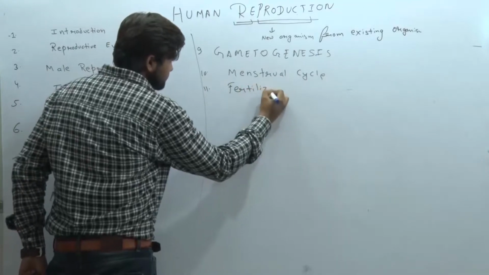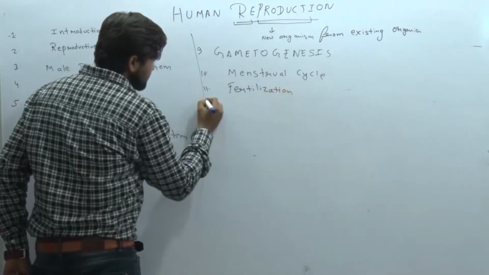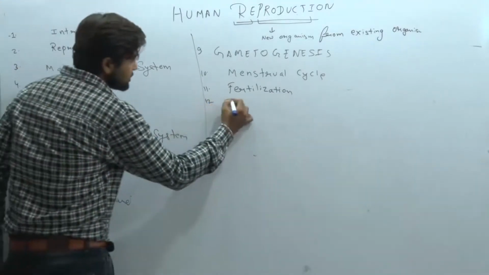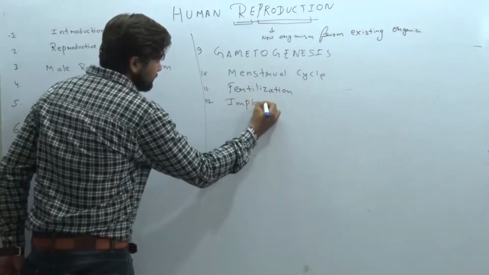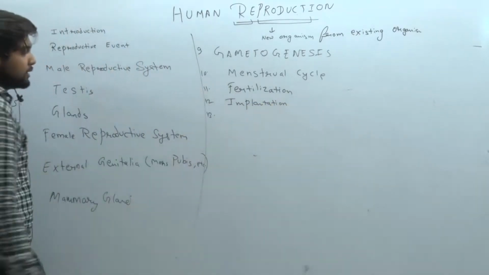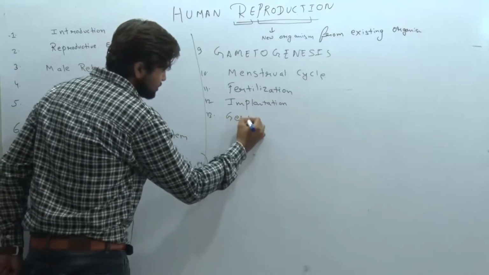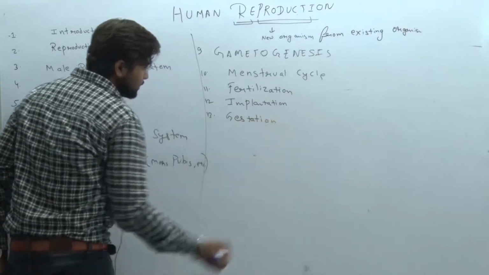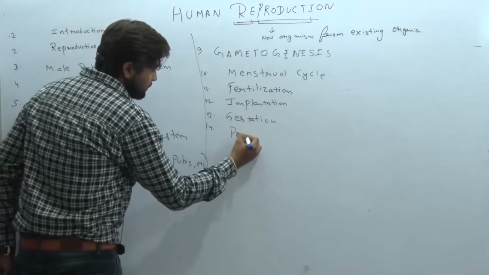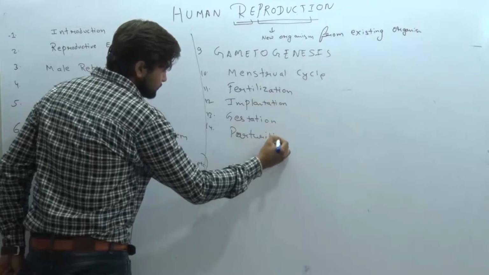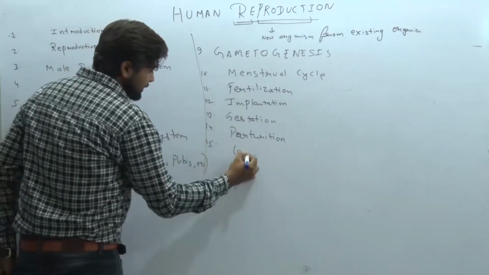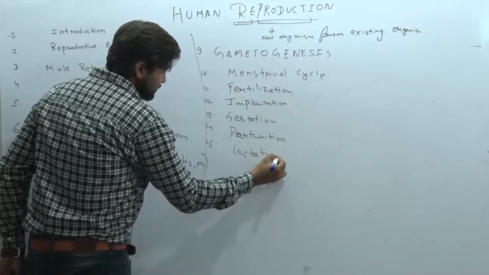After that, fertilization, meaning fusion of the male and female gamete. After fertilization, we looked at implantation, how the embryo is implanted in the body. After implantation, we watched gestation, how the development occurs over 9 months. After gestation, we talked about parturition, how the delivery of the baby occurs, and lastly lactation, how the baby gets milk.